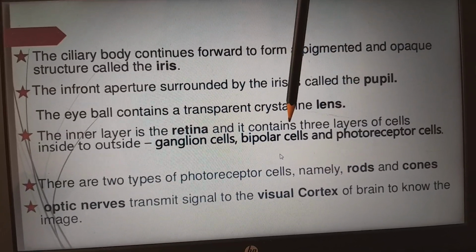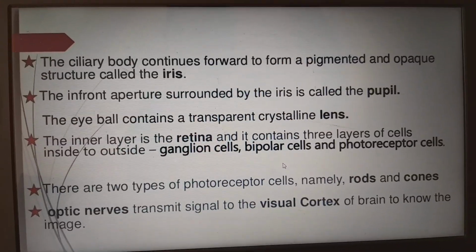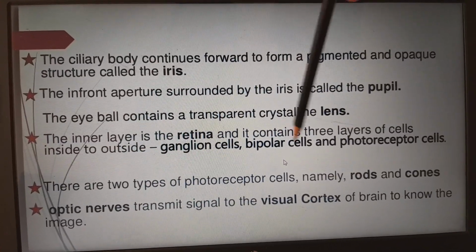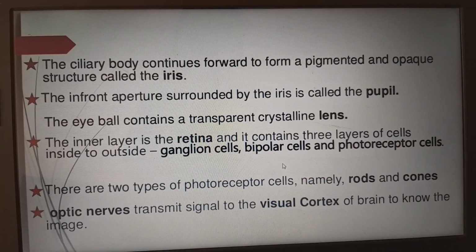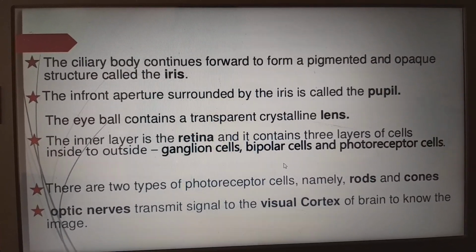Ganglionic cells, bipolar cells, photoreceptor cells. We have to remember this order. This is very important. There are two types of photoreceptors, namely rods and cones.